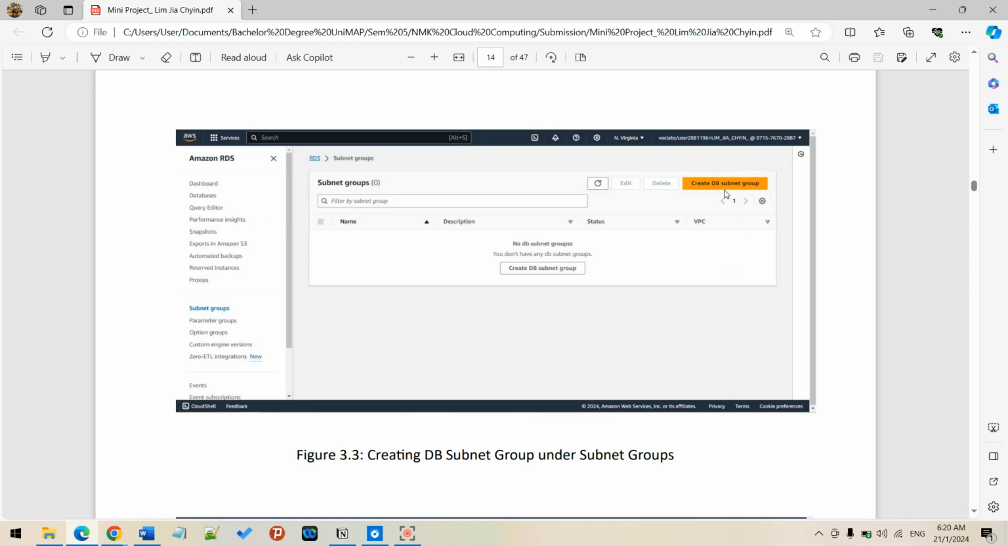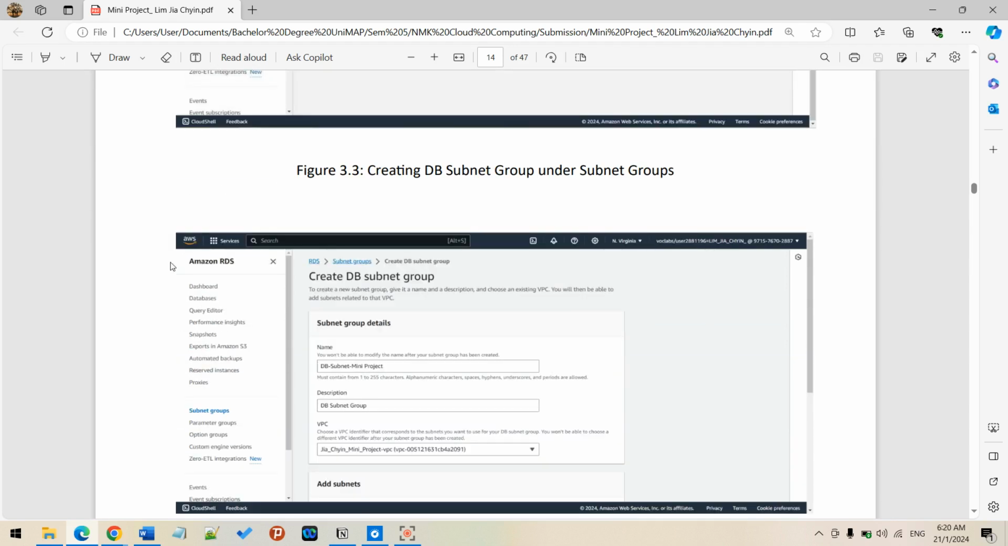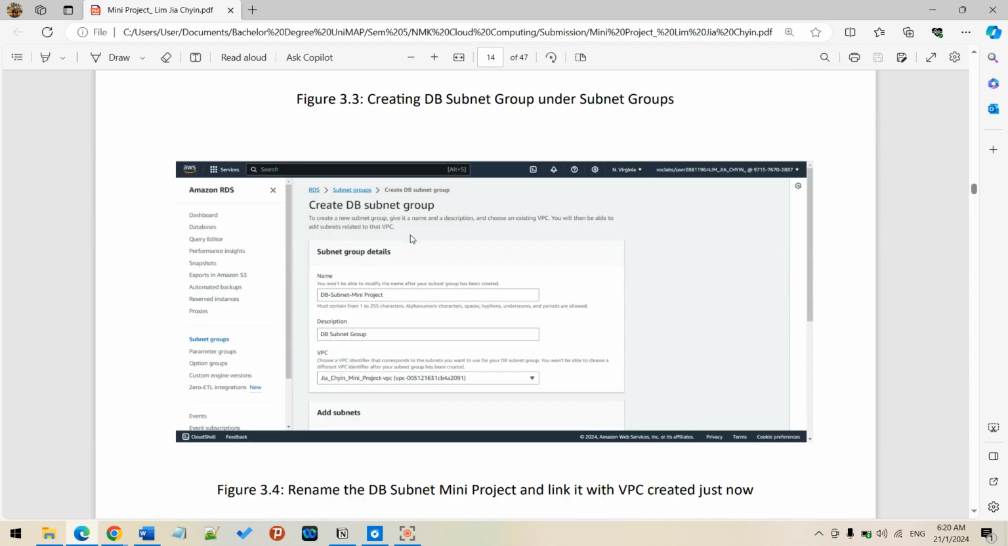Okay, so for this, I'm going to create a DB subnet group through the yellow button. You can see that the creation goes through a process. It needs the name and a description. It's a very systematic process. It will ask you to give a name, the description, and also link the VPC. So you can see it's also the same process.